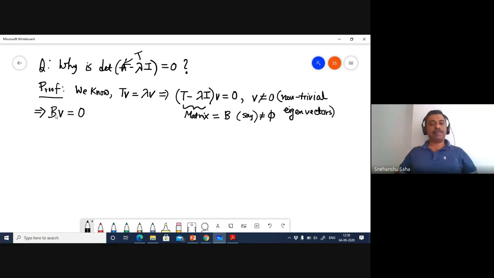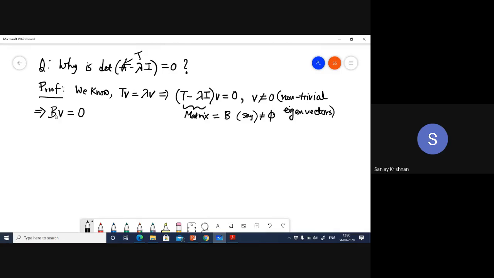Now, from the rank nullity theorem, what do we know? When does your matrix B have to be a full rank matrix? When nullity is 0.